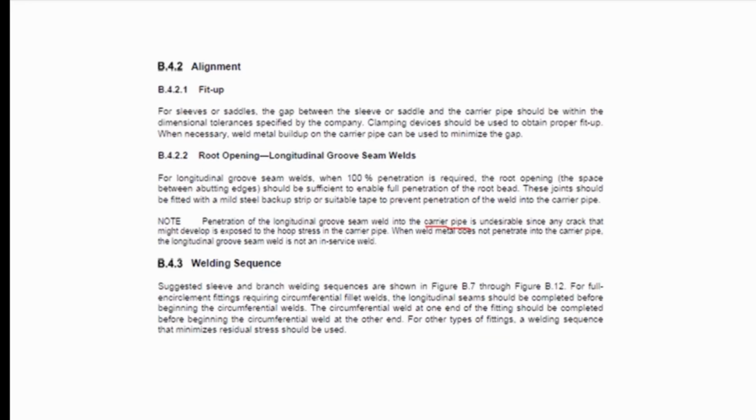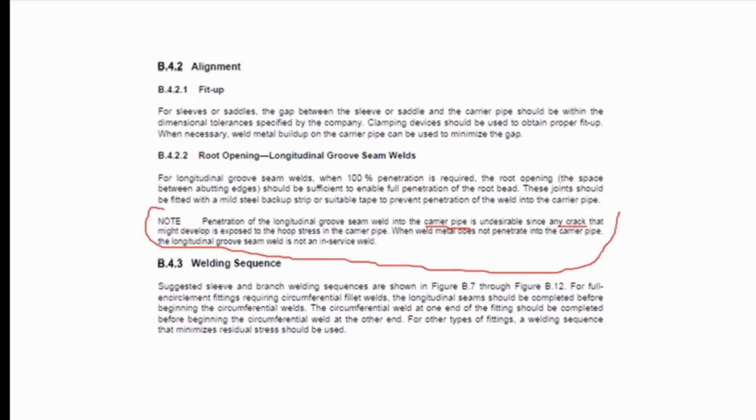Though this note here specifically pertains to longitudinal welds, the answer can be referred to in this note. The penetration of the longitudinal groove seam weld into the carrier pipe is undesirable since any crack that might develop is exposed to the hoop stress in the carrier pipe. So though the note refers to the longitudinal groove seam weld, the question here is, if in-service welds are done to the carrier pipe, what is it susceptible to? The answer here is very clear: it will be subjected to cracking.